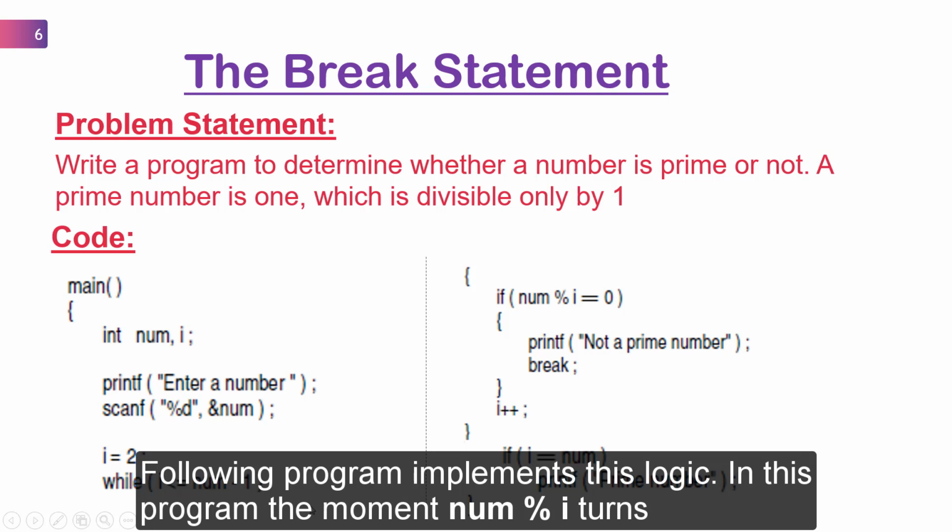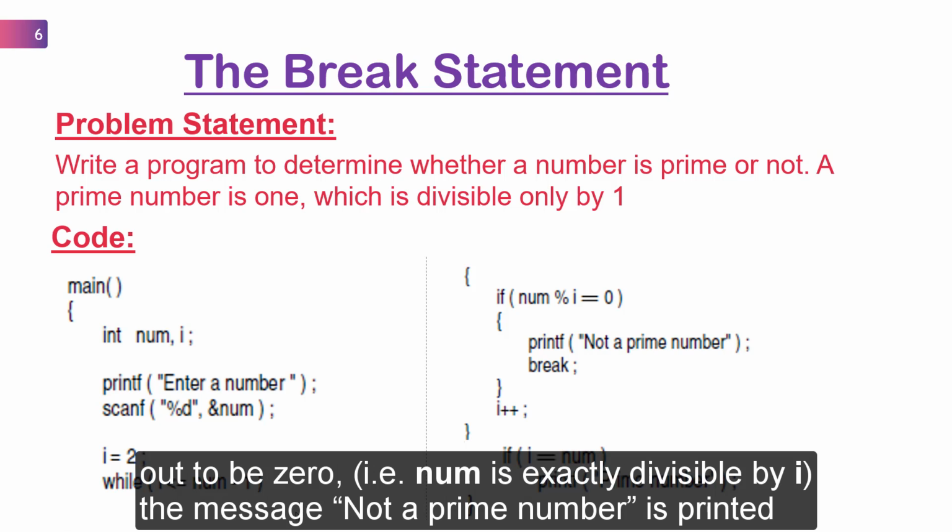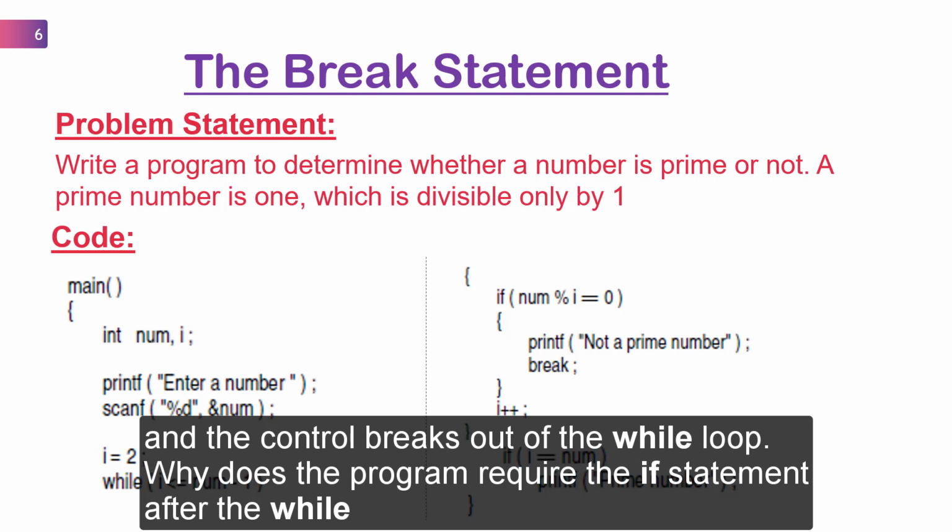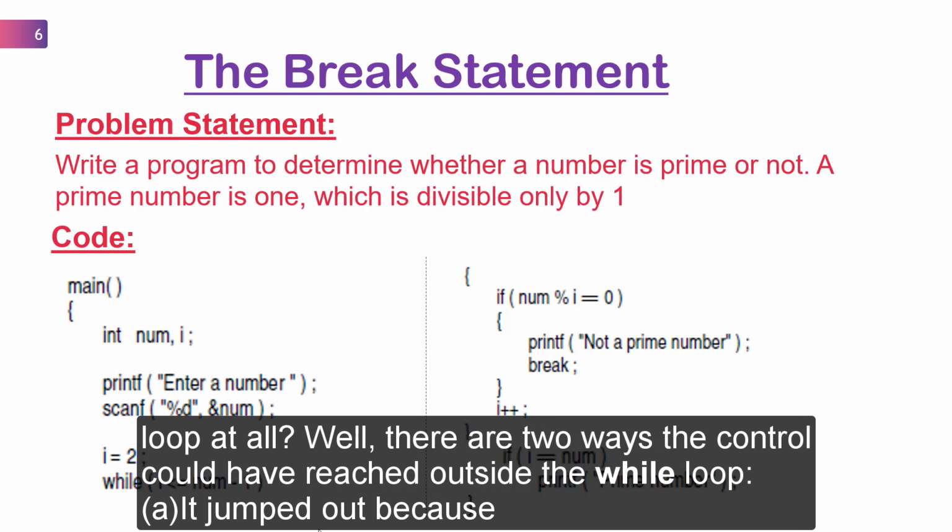In this program, the moment num % i turns out to be 0, that is, num is exactly divisible by i, the message not a prime number is printed and the control breaks out of the while loop. Why does the program require this if statement after the while loop at all?